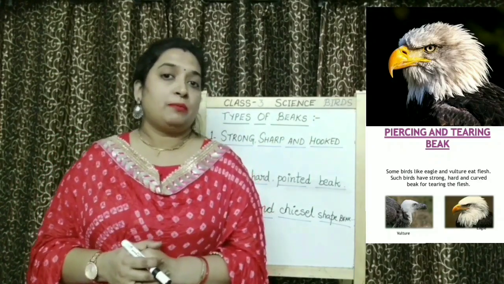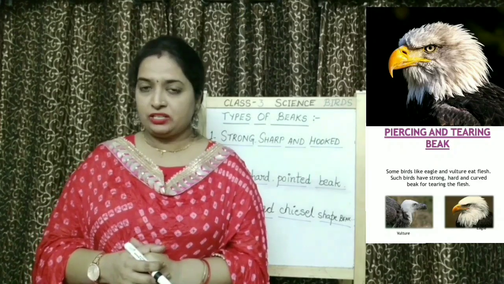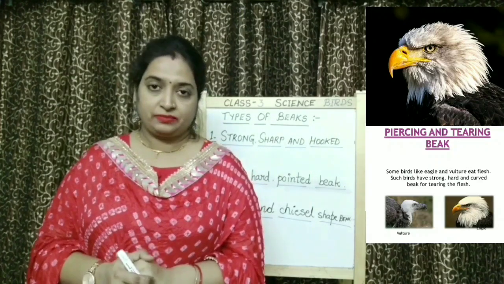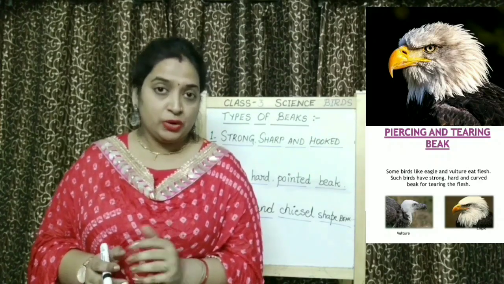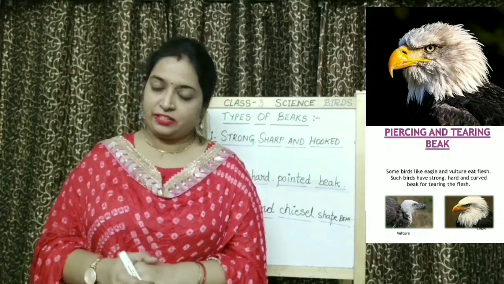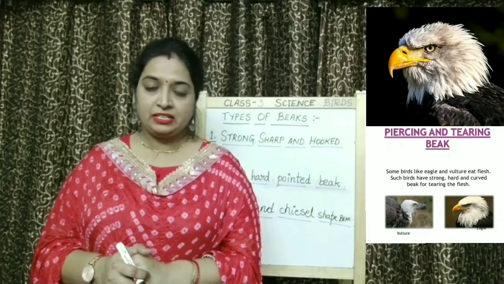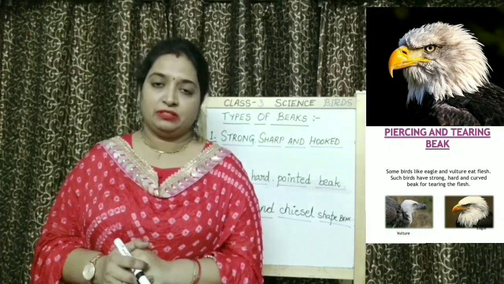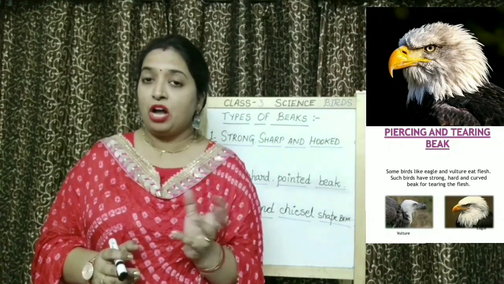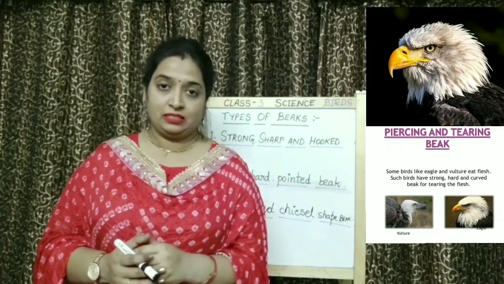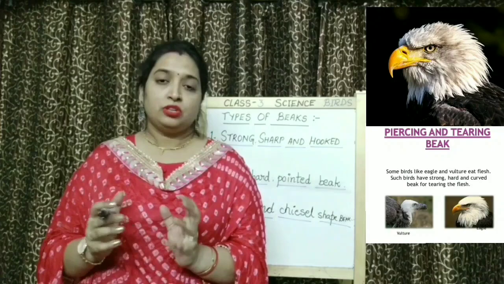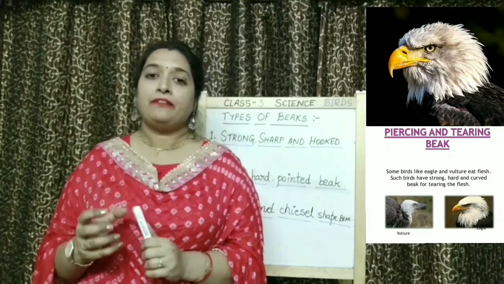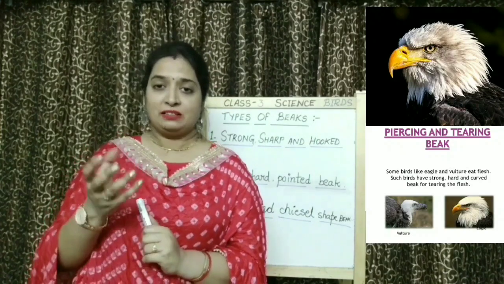You know about eagle, vulture and kite. What kind of birds are these? Children, these are flesh-eating birds. They eat flesh of other animals. They eat small animals like mice, snakes, frogs. So these birds have to hold these small animals.